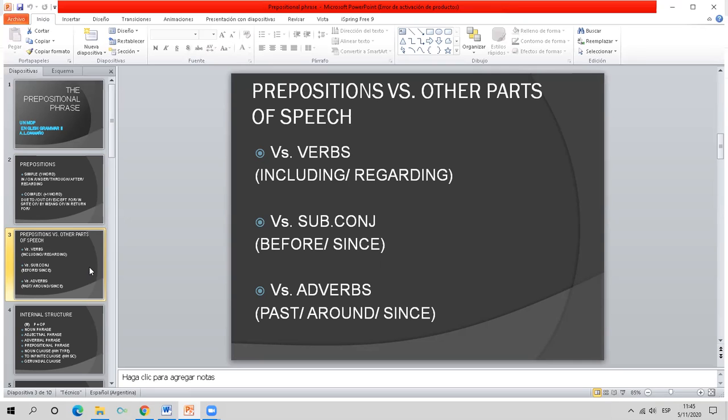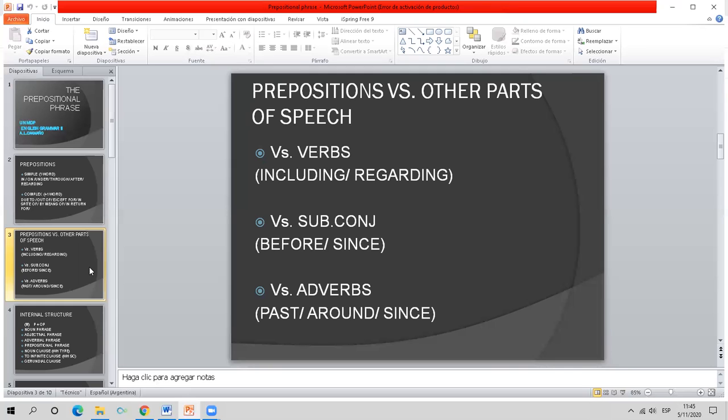We have already discussed what happens when, for example, the word before may introduce an adverbial clause, and in that case it is a subordinating conjunction. So we should be careful: when we say that you should leave before he arrives, before is a subordinating conjunction. But if I say that you should leave before midnight, before is a preposition.